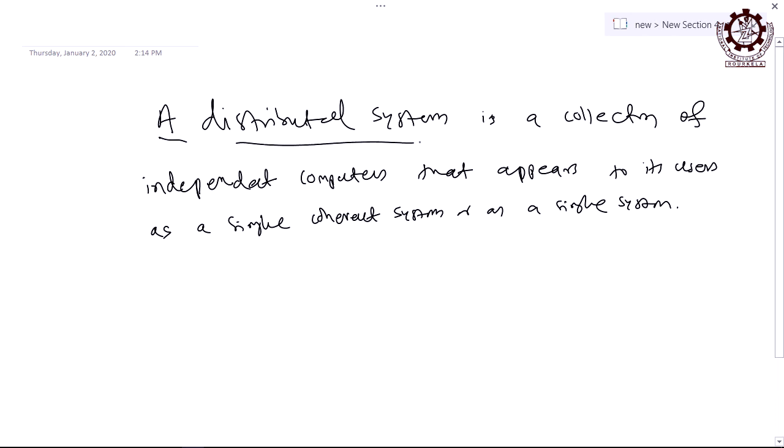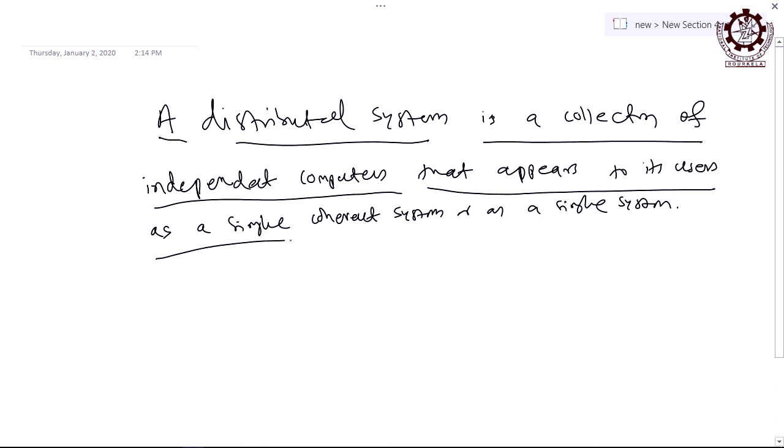A distributed system is a collection of independent or autonomous computers that appears to its users as a single coherent system. It will be easier to understand if I say that users will feel it is a single personal computer, and they will not be bothered about the number of processors, number of memory modules, types of networks, protocols, and standards.